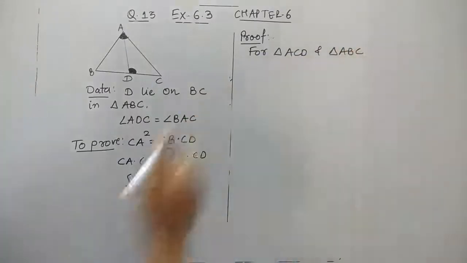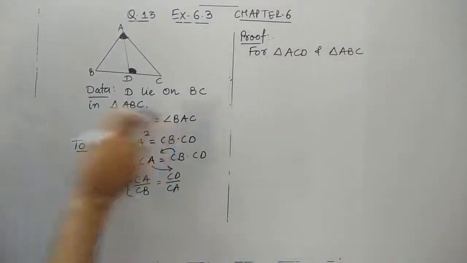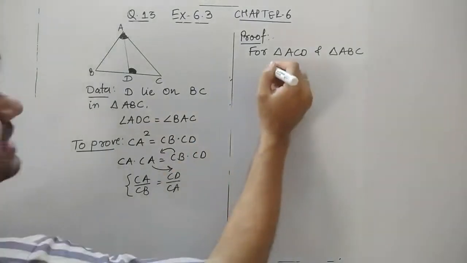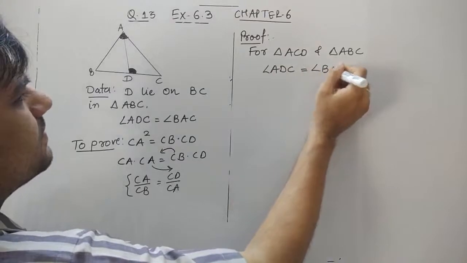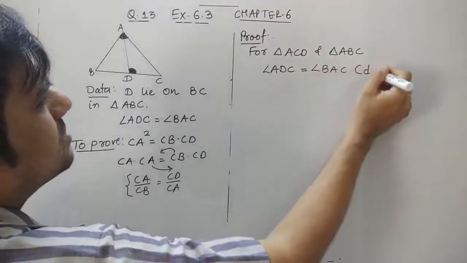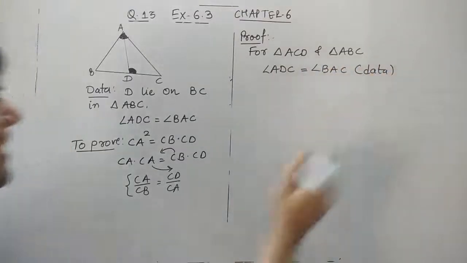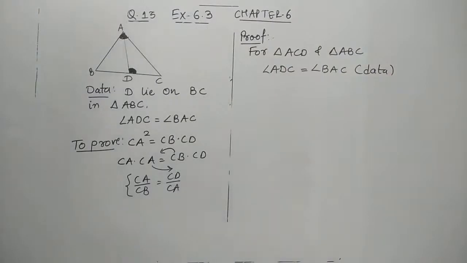So let us show the similarity. One angle is already given, congruent, equal. तो हम बता देंगे कि ADC which is same as BAC. So from where we have written this? Obviously we have written this from the data where it is given. Now one more angle is left to prove they are equal.